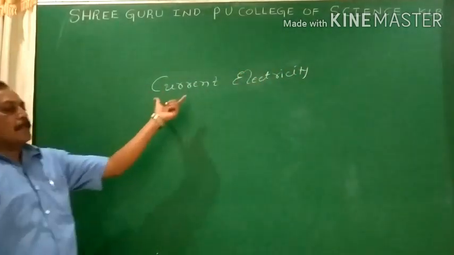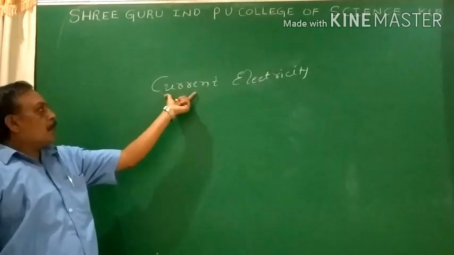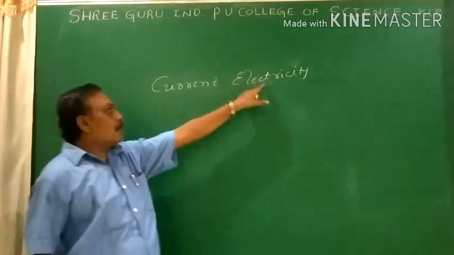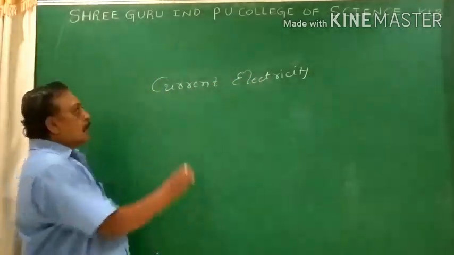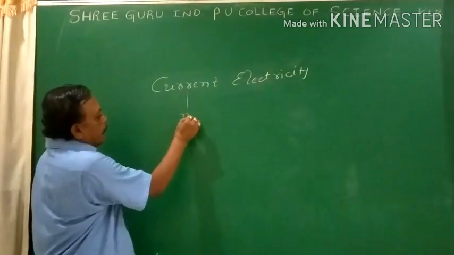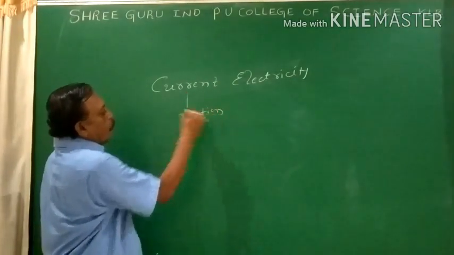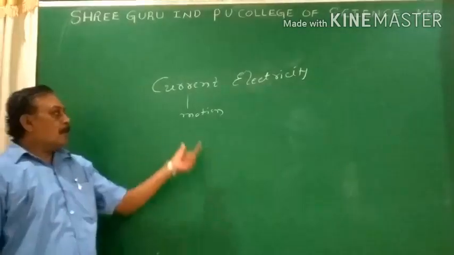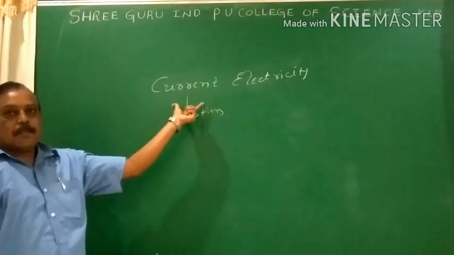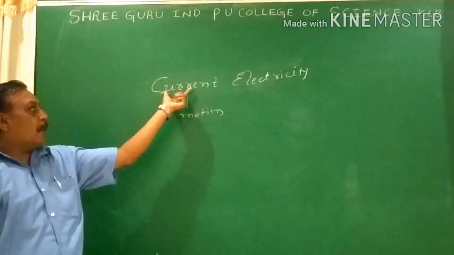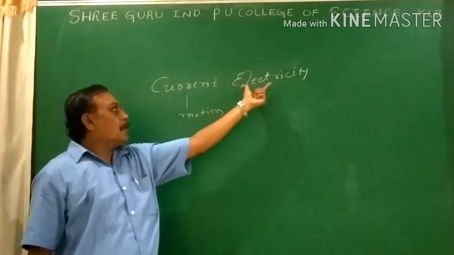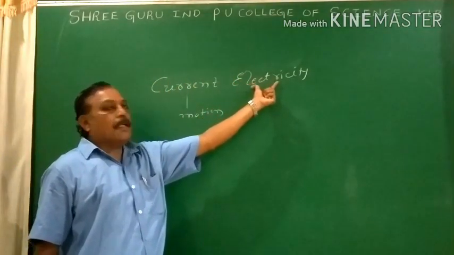What is current electricity? It is a combination of two words: one is current, another one is electricity. The general meaning of current is nothing but motion, to flow. Usually we use the terms air current, water current. So here we are using the term electric current.